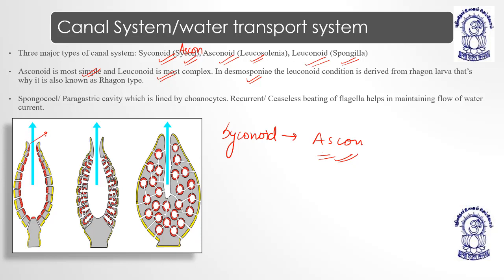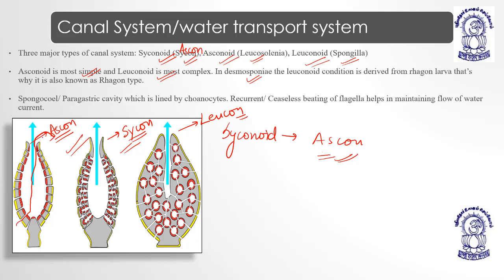This diagram is of Ascon type. This is of Leucon type, and this is of Sycon type. Now the water comes through ostia, enters through the incurrent canals, then spongocoel, then excurrent canals.